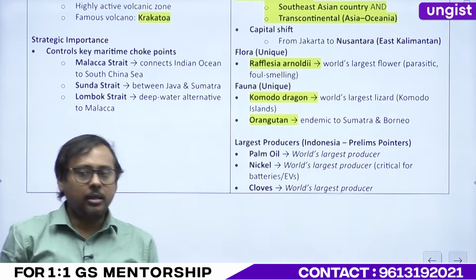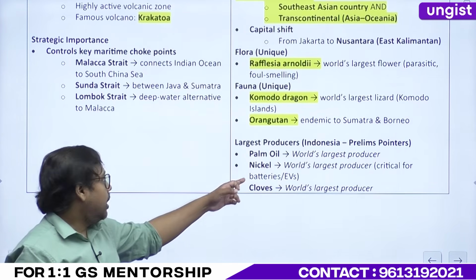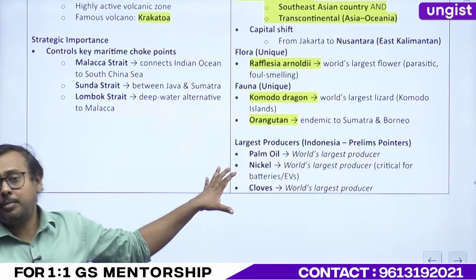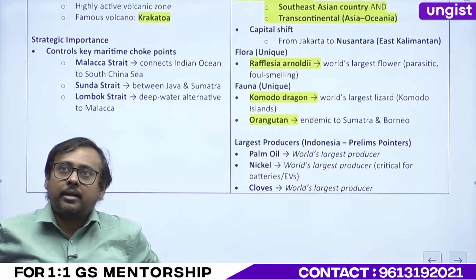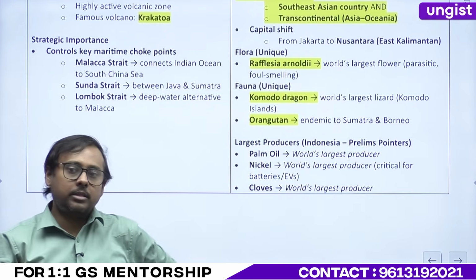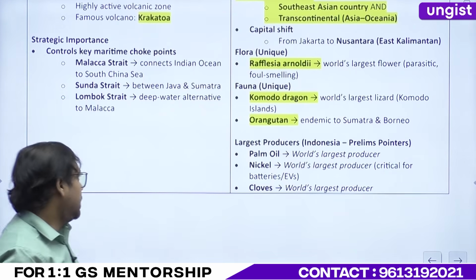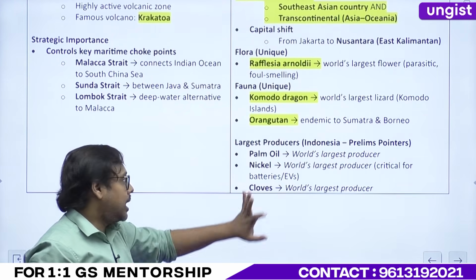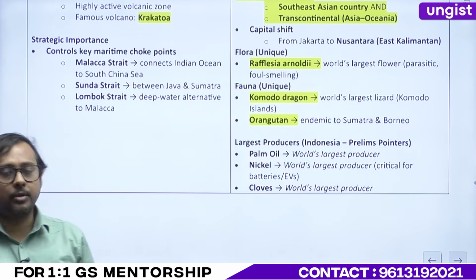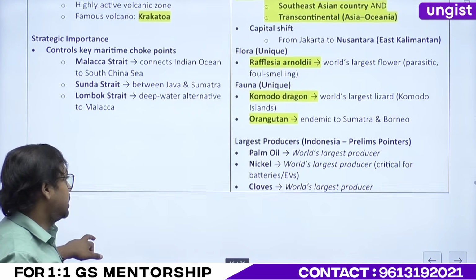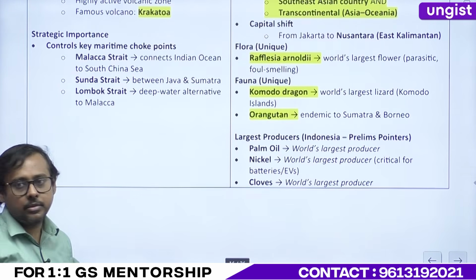Malaysia and Indonesia, right? And palm oil plantation is one of the worst affecting, climatically. Okay. Nickel, world's largest producer, right? Two-thirds of the world's nickel is produced by this country. Another is the world's largest producer of cloves, right?